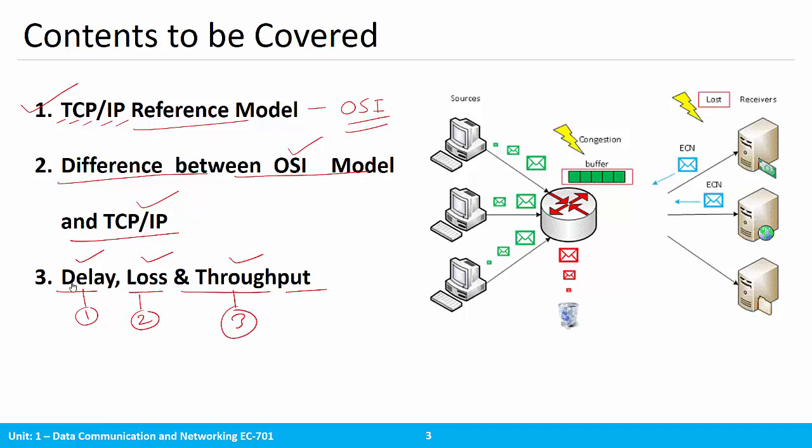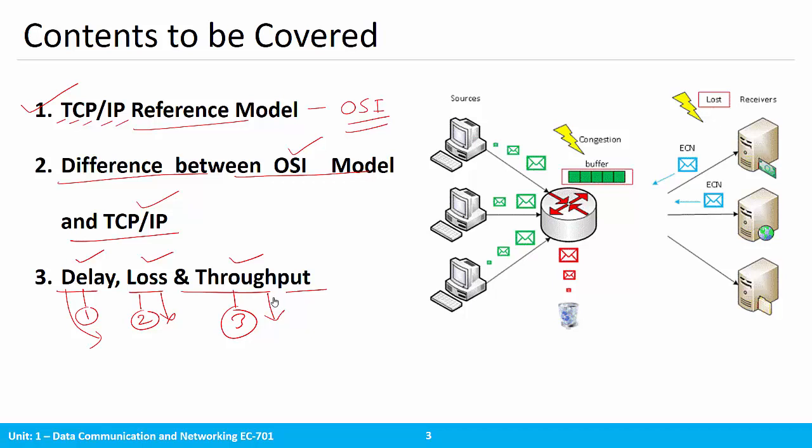Fine. Because if we are talking about the delay part, if the delay increases, then your overall speed will be less, right? Similarly, if the loss is high, then again you won't get a good communication system. If you are talking about the throughput, you can directly relate it with the efficiency of the system.